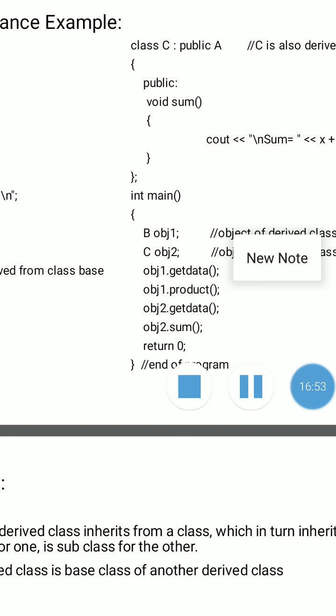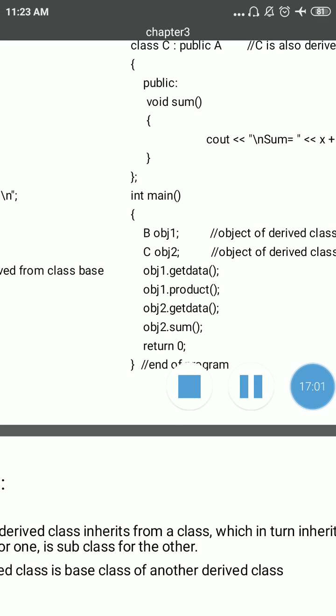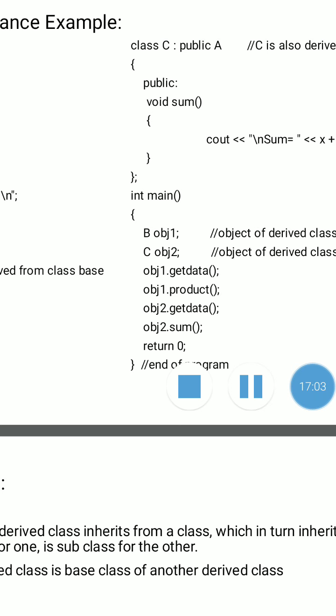Then with the help of obj2, the object of class C, obj2 dot get data function is accessible by obj2 because A is a base class for class C, so A's function is accessible with the help of the object of class C, that is obj2 dot get data, and then class C's function, that is obj2 dot sum.